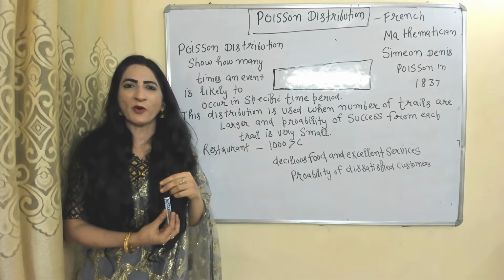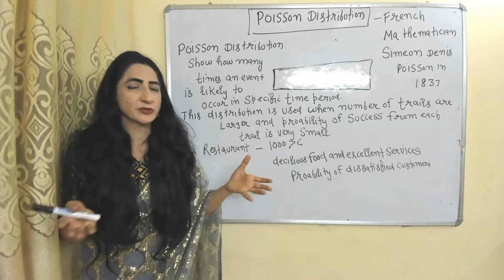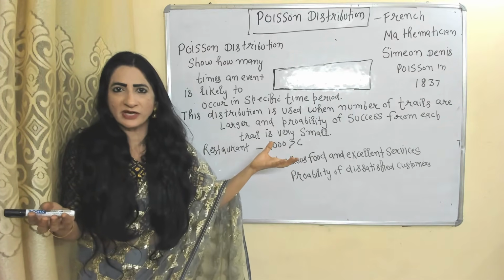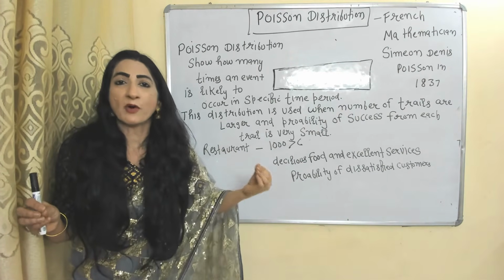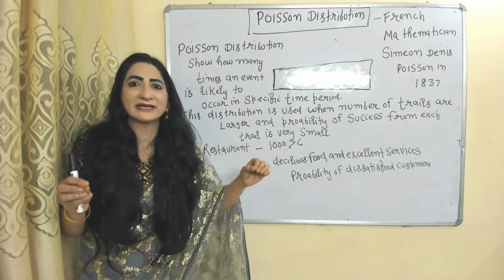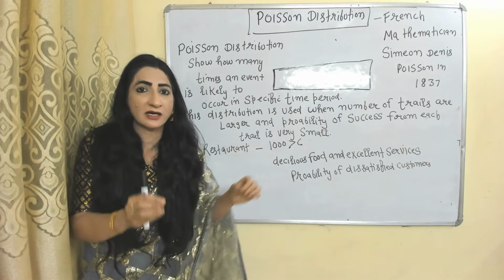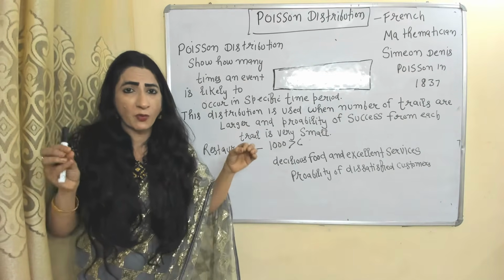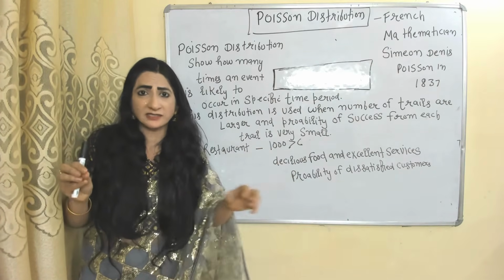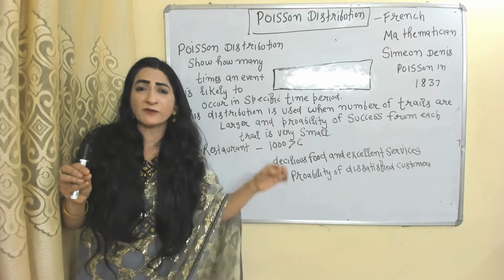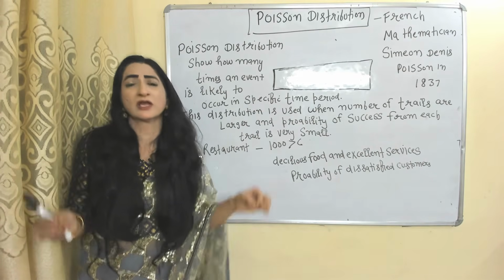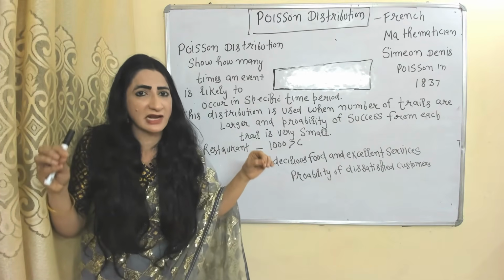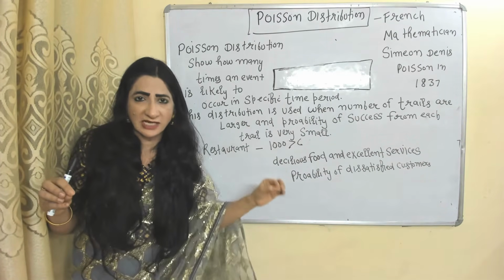Now we are going to talk about Poisson distribution. Poisson distribution is given by French mathematician Simeon Denis Poisson in 1837. Poisson distribution shows how many times an event is likely to occur within a specific time period. We mainly use Poisson distribution when the number of trials is very large but the probability of success from each trial is very small.